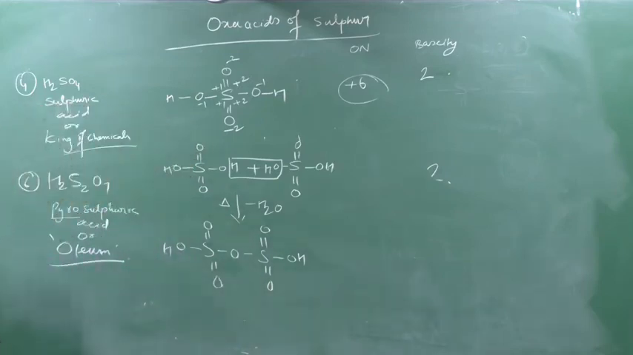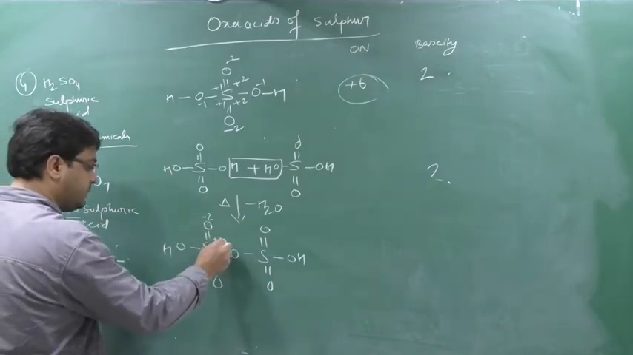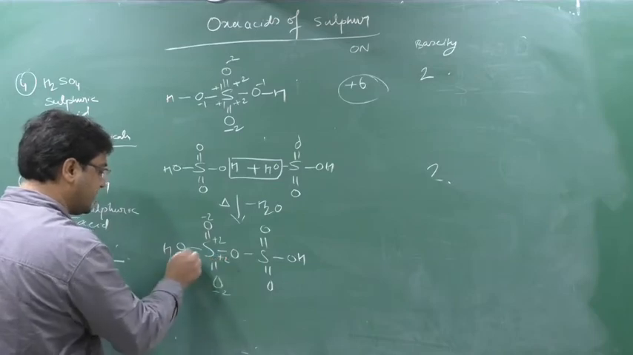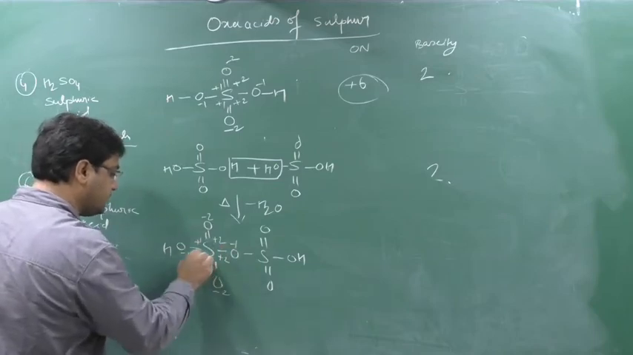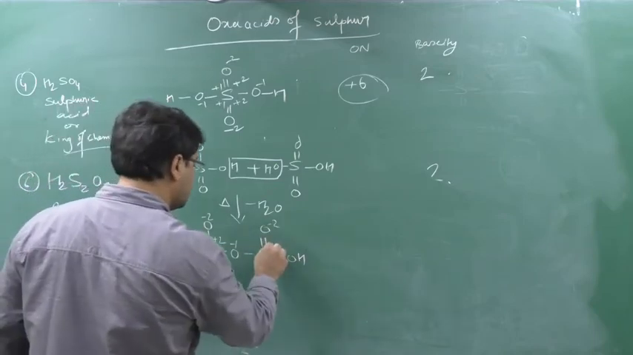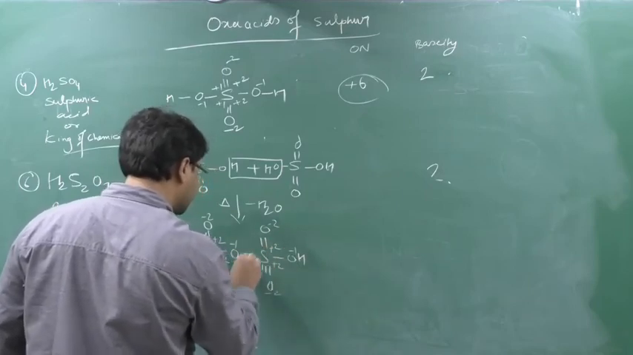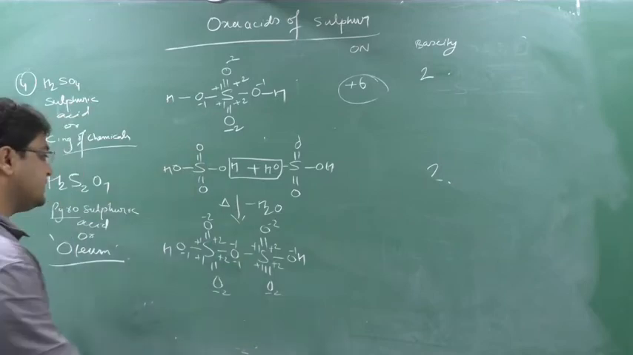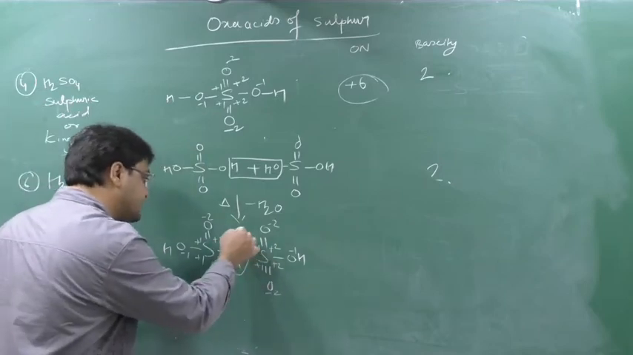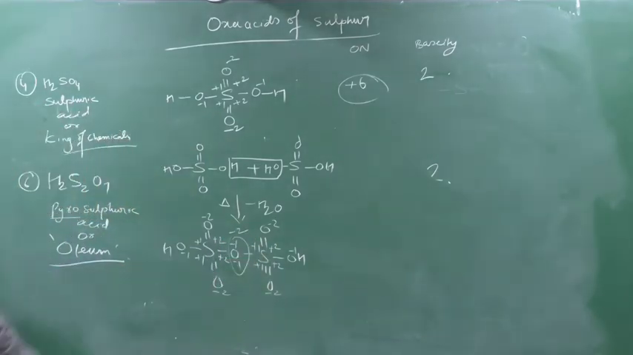So this is nothing but pyrosulfuric acid, or we say oleum. We will see the oxidation numbers: -2, +2, -2, +2, -1, +1, -1, +1, -2, +2, -2, +2, -1, +1, -1, +1. See this oxygen: on this oxygen we get a net charge of -2, meaning this is an oxide linkage. There is no peroxy linkage.